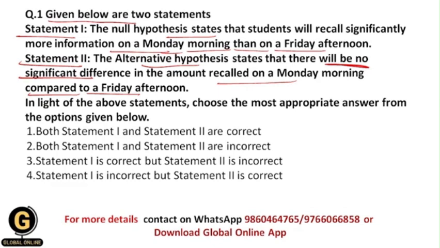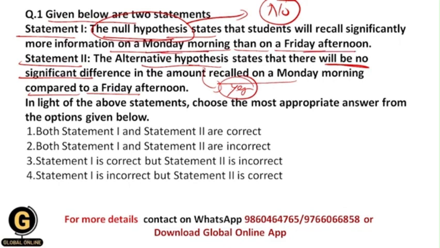As I told you in yesterday's video, the null hypothesis states that there is no relationship between the two variables, but the alternative hypothesis states that there is a relationship between the two variables. But if we read both of these statements, within the null hypothesis part they have mentioned that there is a significant relationship between the information recalled on a Monday morning and on a Friday afternoon.